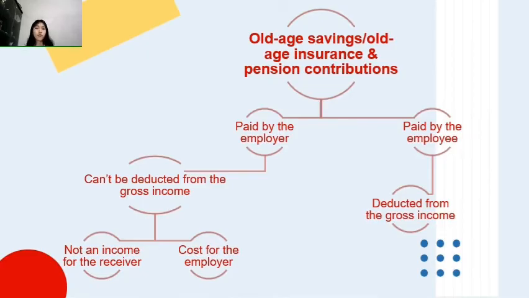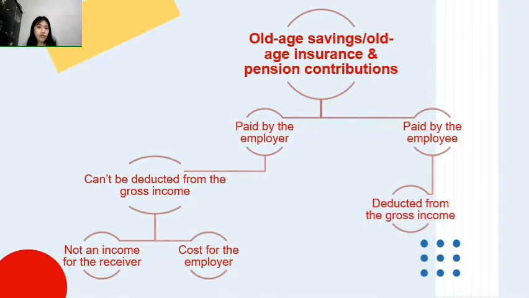Okay, next we move to old-age savings or old-age insurance and pension contribution. So this is also divided into two types, paid by the employer or paid by the employee. And then if paid by the employer, it cannot be deducted from the gross income.